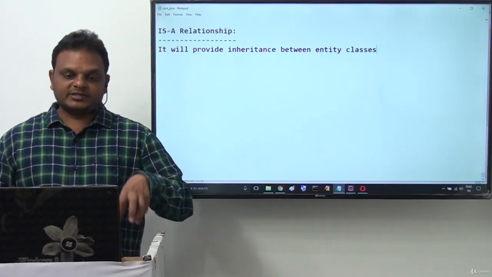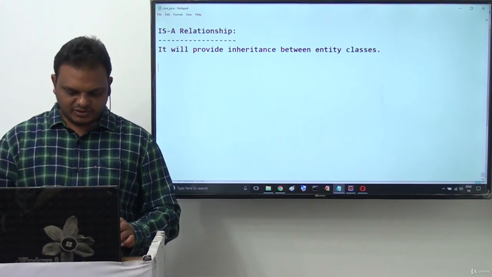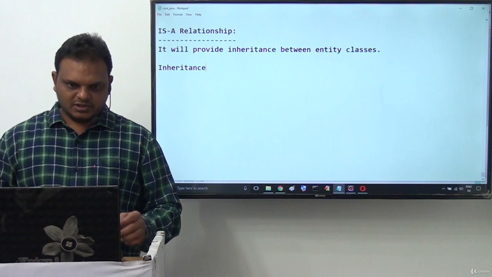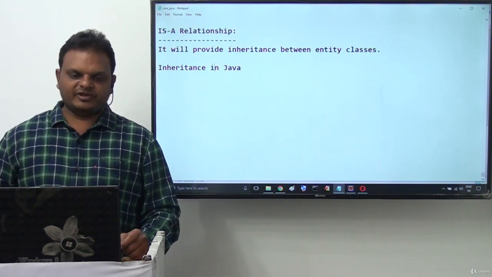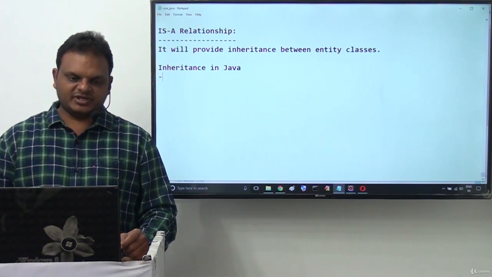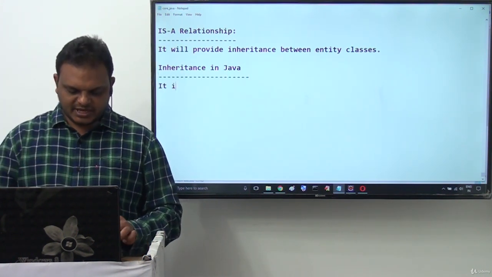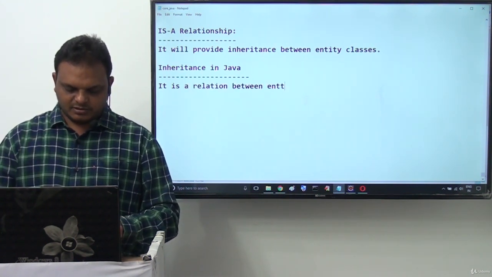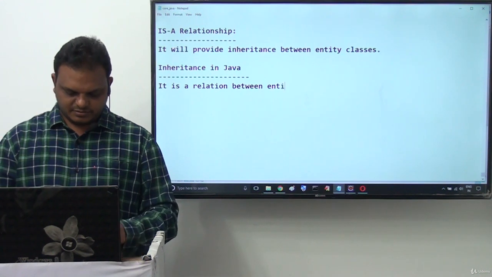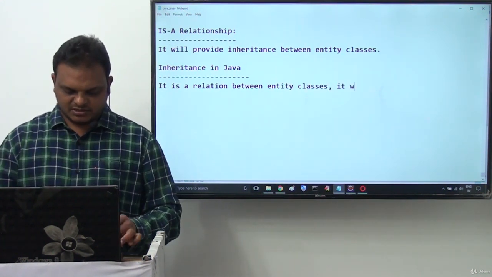Good. What exactly is this inheritance actually? What is the meaning of inheritance in Java? What is the definition for this inheritance? I want to give a small definition. It is a relation between entity classes.